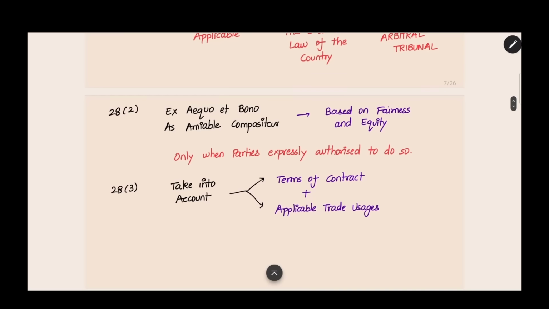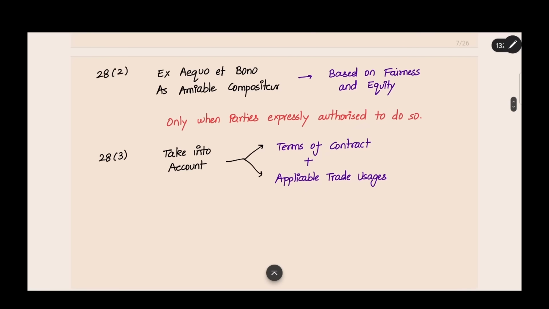And under subsection 2, based on fairness and equity, the tribunal can decide the case only when the parties expressly authorize it. They have to say so, in writing or orally. The arbitral tribunal cannot follow it automatically. It should also take into account the terms of the contract and the applicable trade usages for the transaction. This is all about section 28. Let's move to the next section.